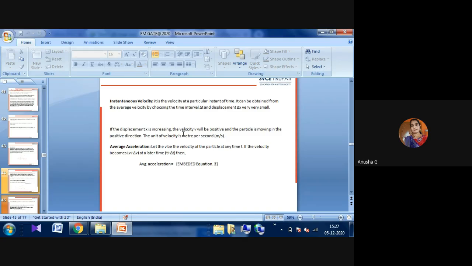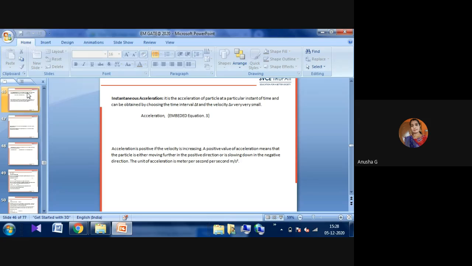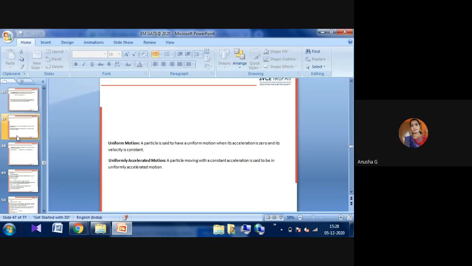Next one is the average acceleration. Let the velocity of the particle at any time t become v plus delta v at a later time t plus delta t. Then the average acceleration is delta v by delta t, that is, (v plus delta v minus v) by t plus delta t minus t. That is one of the equations for the average acceleration. These are all the different equations that we have to observe here for our GATE classes.